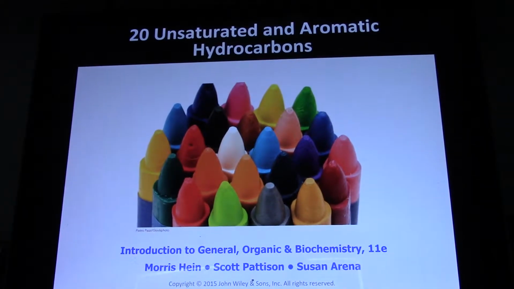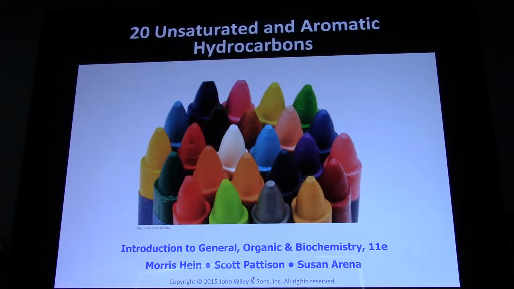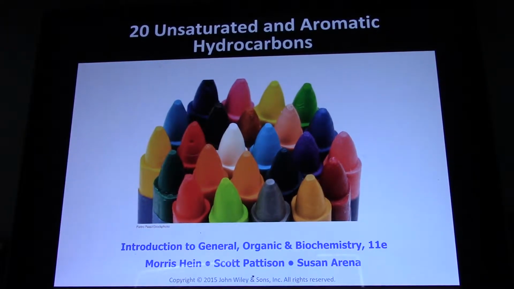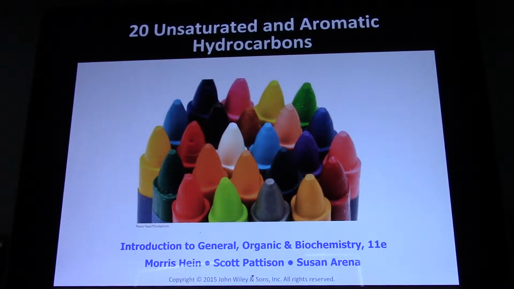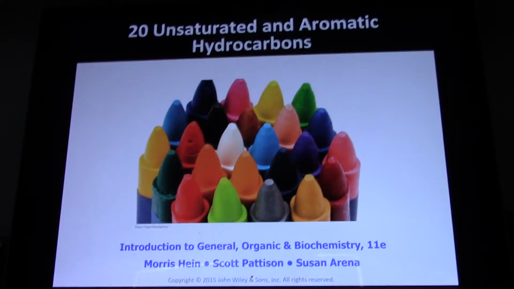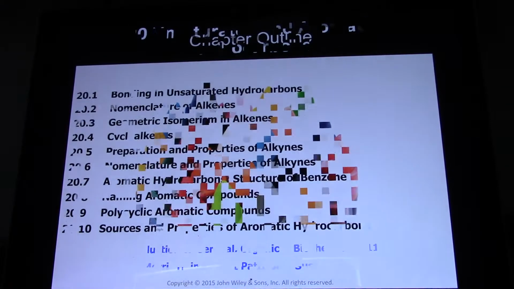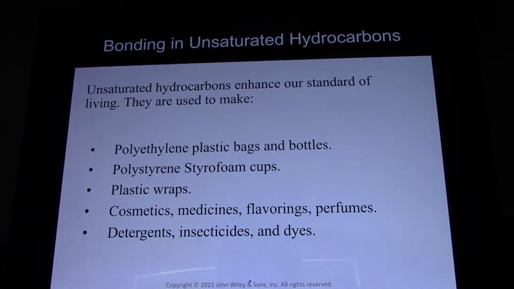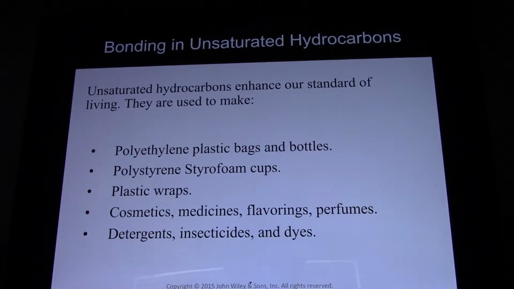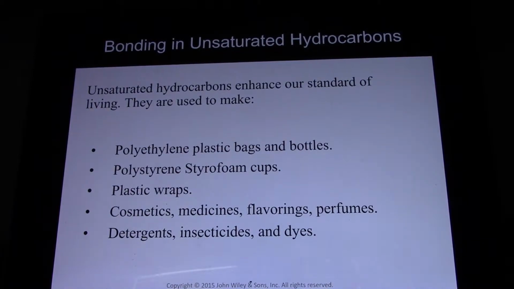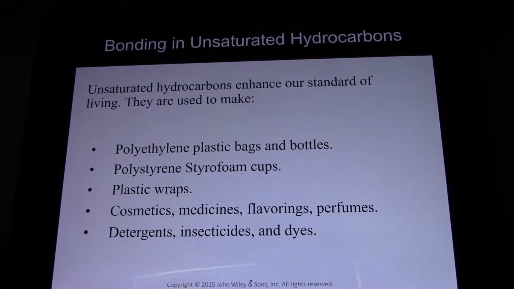Chapter 21. Now we deal with unsaturated and aromatic hydrocarbons. In Chapter 19 we dealt with saturated hydrocarbons, which had no double bonds. But here we will have double bonds. So unsaturated hydrocarbons, they enhance our standard of living. They're used to make polyethylene plastic bags and bottles, polystyrene styrofoam cups, plastic wraps.